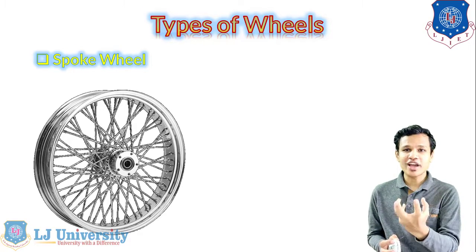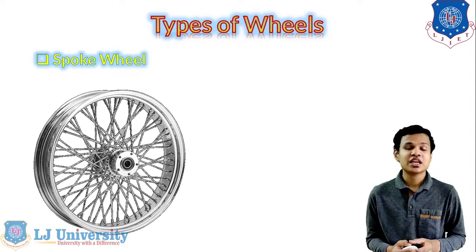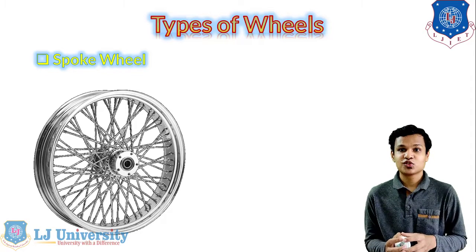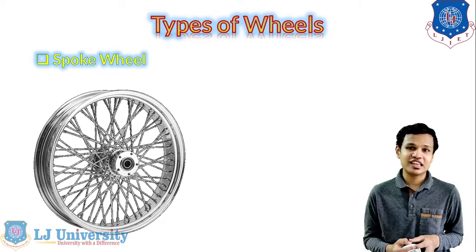Look-wise also, the spoke wheels were better in the earlier vehicles as well. On the bicycles you might have seen these types of wheels as well. So the spoke wheels were generally used in the earlier vehicles.